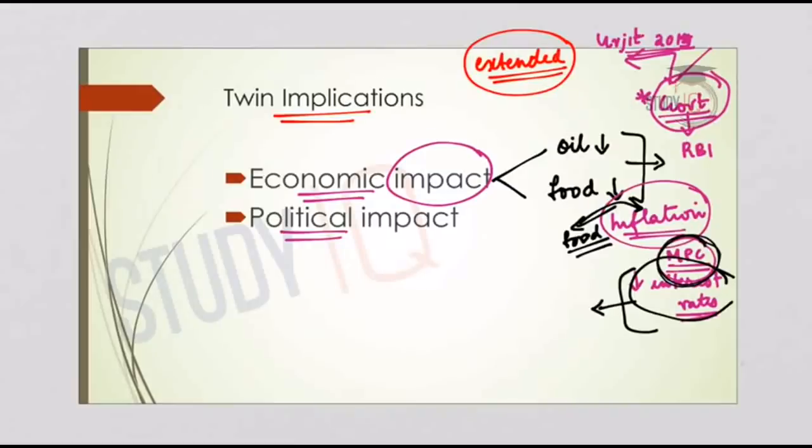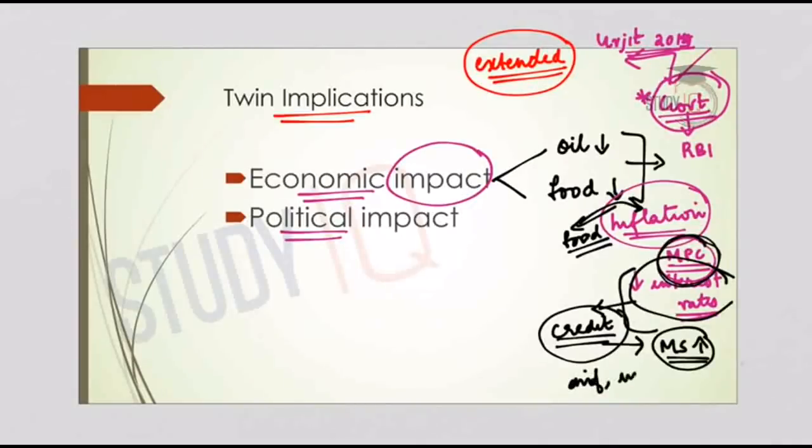So what happens when the benchmark interest rates are reduced? It means that the credit is available at cheaper rates. So it will enhance the money supply in the economy. There will be more money supply, means more infrastructural developments, more investment, more production, more supply.